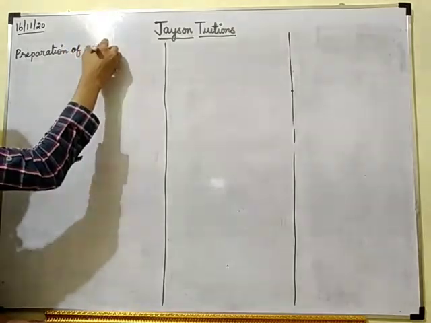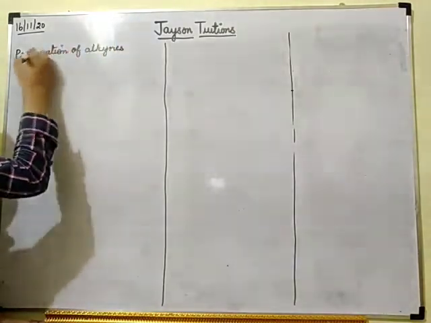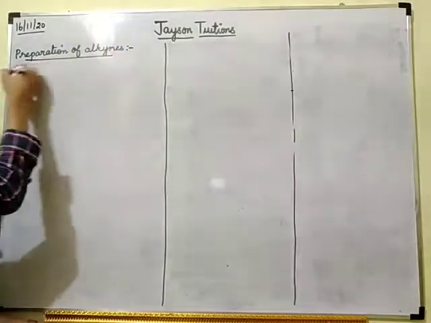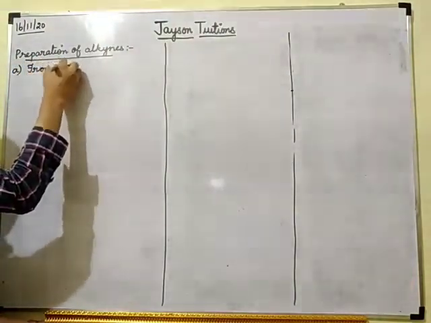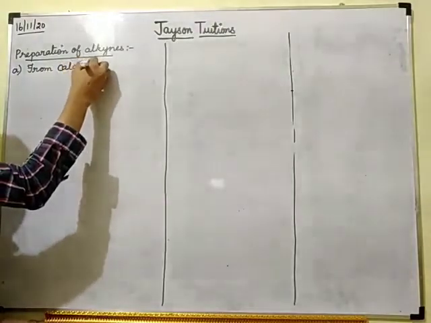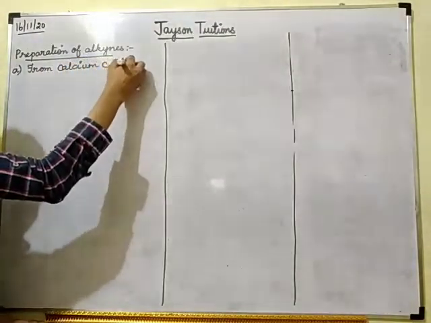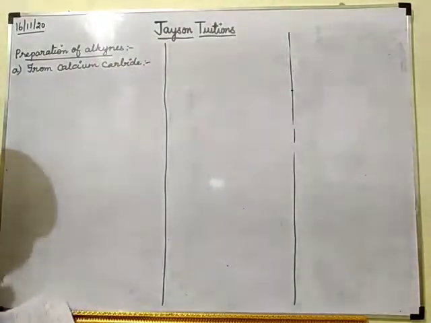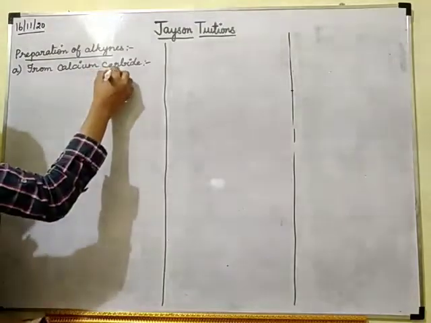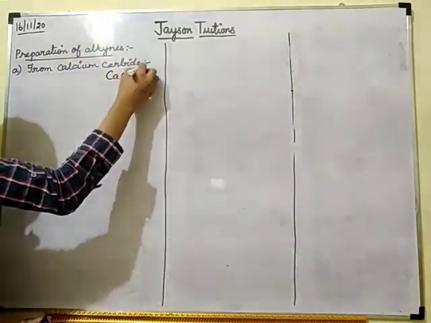Preparation of alkynes. Okay. So the first one is from calcium carbide. The formula for calcium carbide is CaC2.